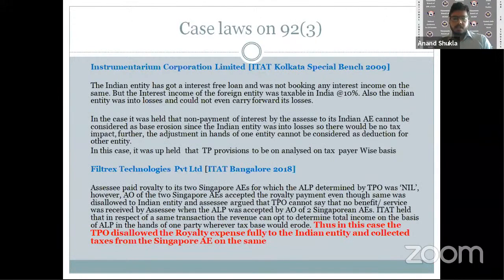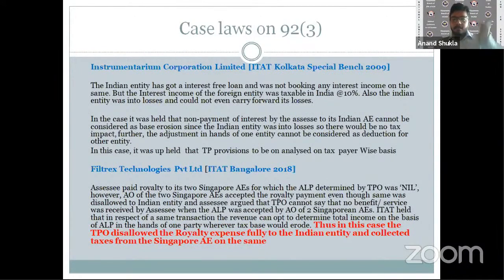Let's see this with the help of certain case law. Like in the case of Instrumentarian Corporation Limited, it was an ITAT Kolkata ruling. Herein the Indian entity was getting a loan from its associated enterprise abroad, and since it was an interest-free loan, it wasn't booking any interest expense on the same. The taxation authority should be happy because this entity is not taking any benefit of expense, but that expense was the income for the associated enterprise abroad and was taxable in India at a rate of 10%.